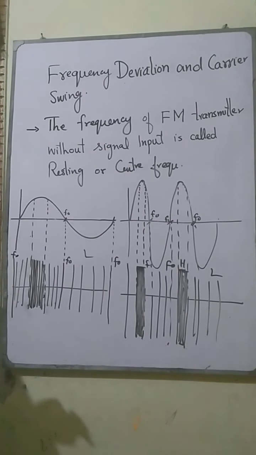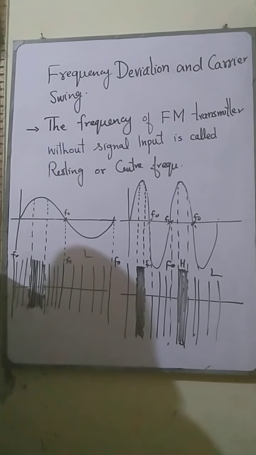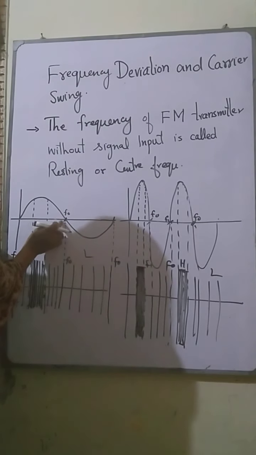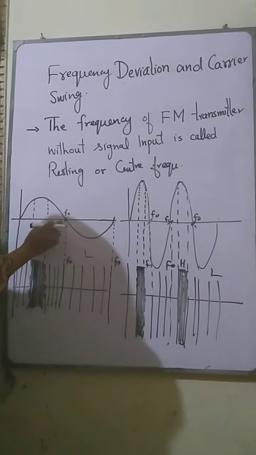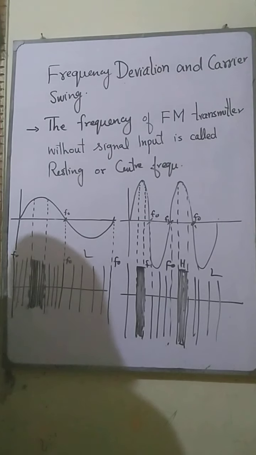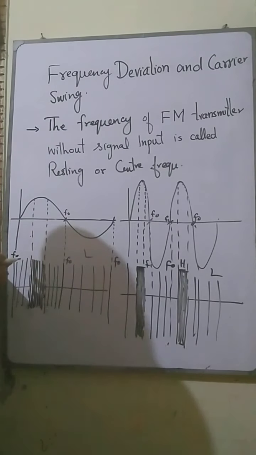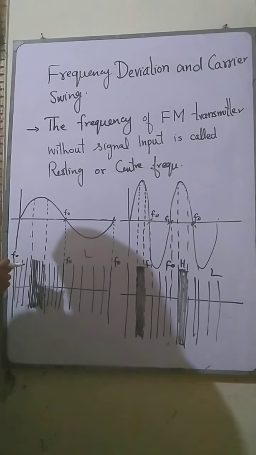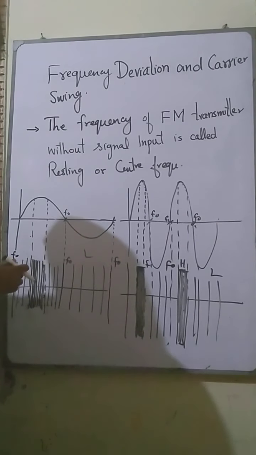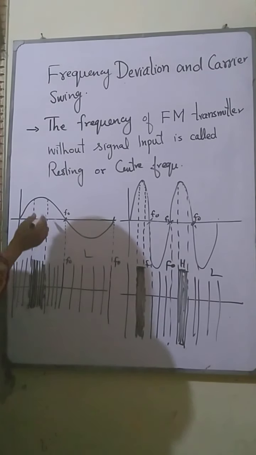So in very simple words, it is the carrier frequency f naught on which the station is allowed to broadcast. When the signal is applied, the frequency deviates up and down from its resting point f naught. What is the frequency deviation?